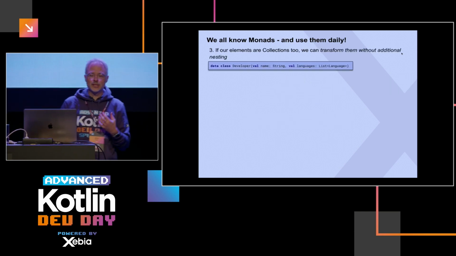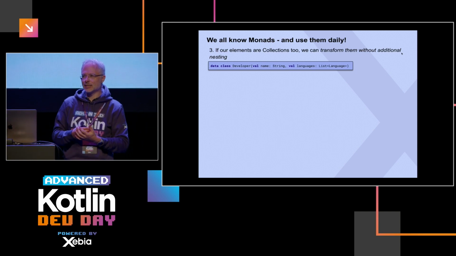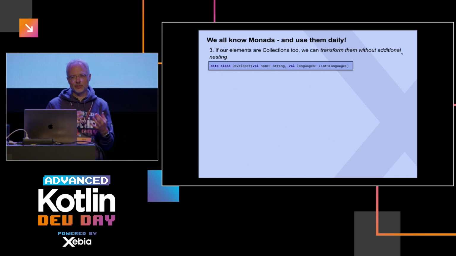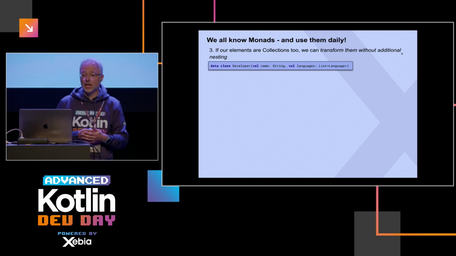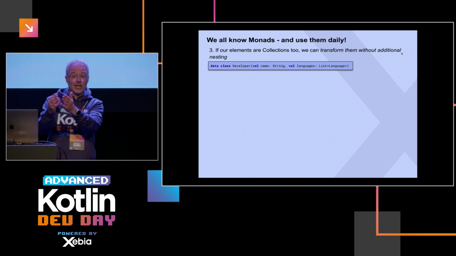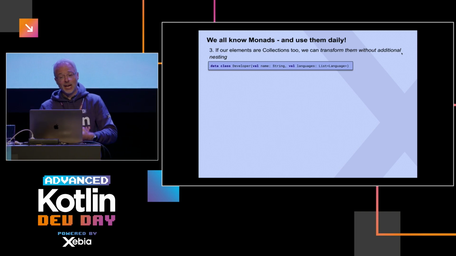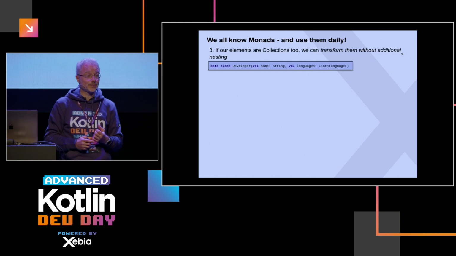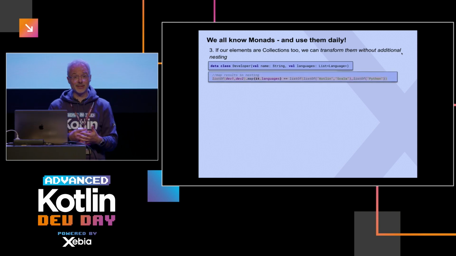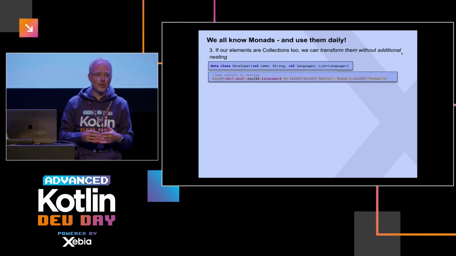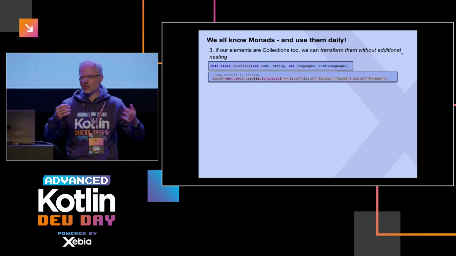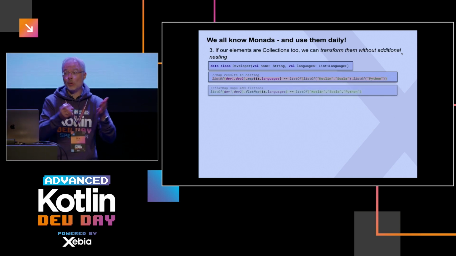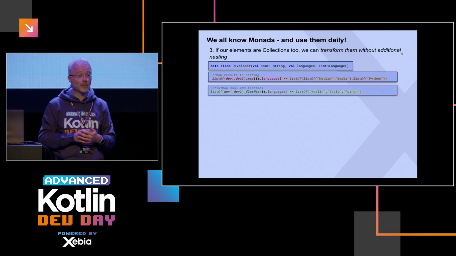The third one is, last but not least, the one that you also all know, but that's the one that gives you interesting powers. Before we look at an example, let's look at our data structure. We have a developer, and we have languages, and what we'd like to extract are all the languages of all developers. If we now would use our map method, we would end up with a list of lists. But that's not what I want. I want to have all the languages of these developers. Well, you might know it, then you use flatMap, right?